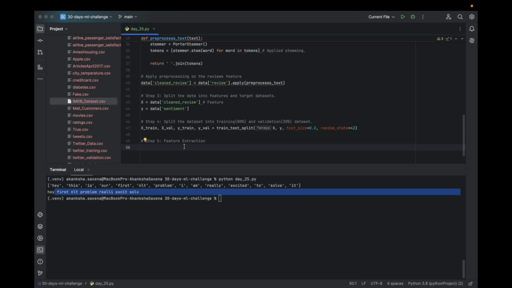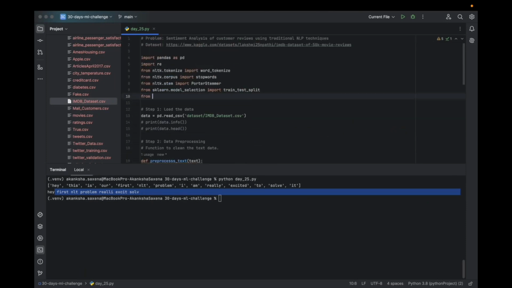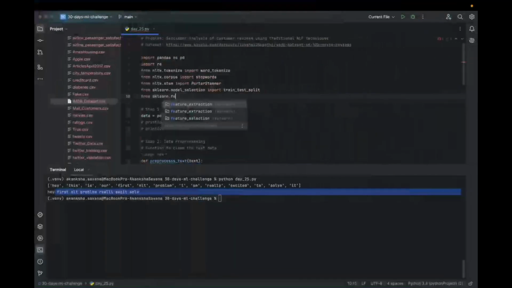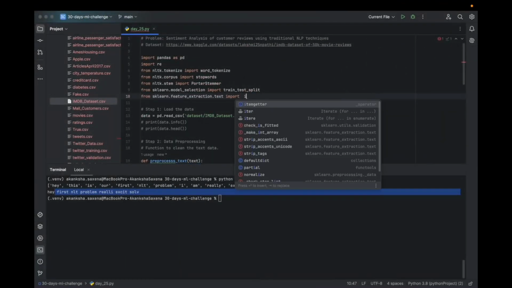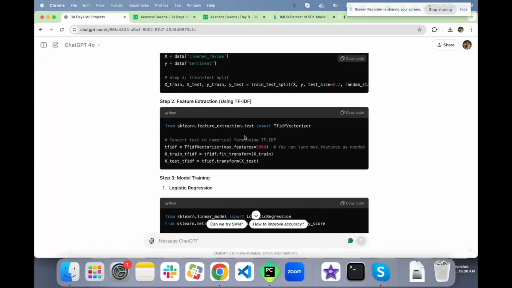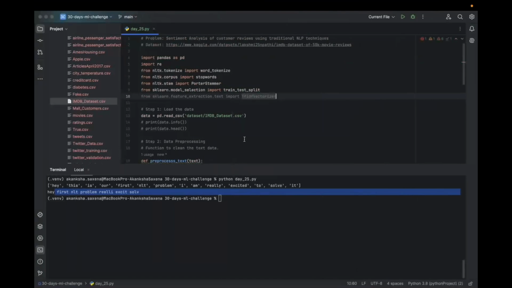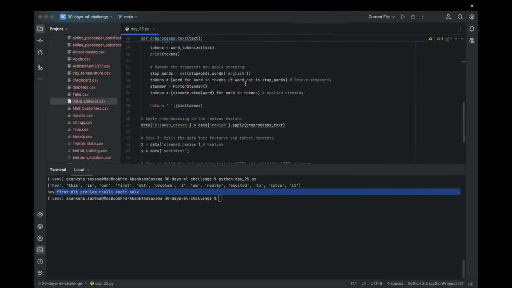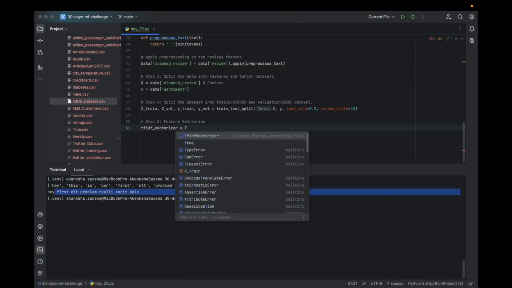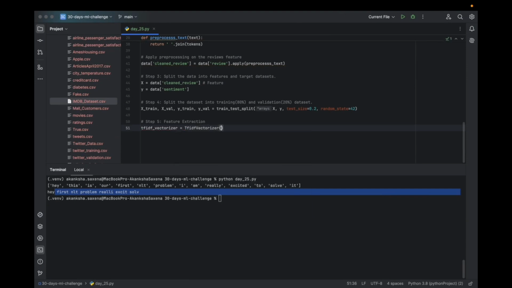So what we are going to do, we need to import it. From sklearn, I guess we will be importing from feature extraction, text import TfidfVectorizer, capital T and capital F, and we will apply that. TF-IDF vectorizer. Yesterday also, I guess we did this. No, we used a different thing.